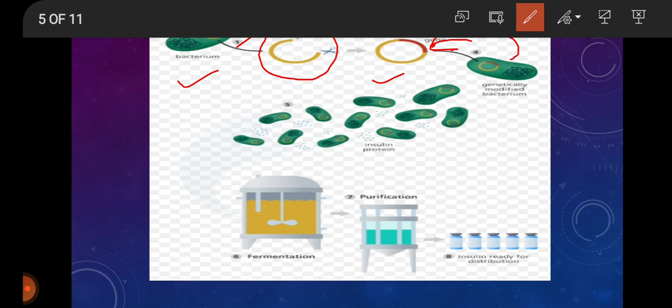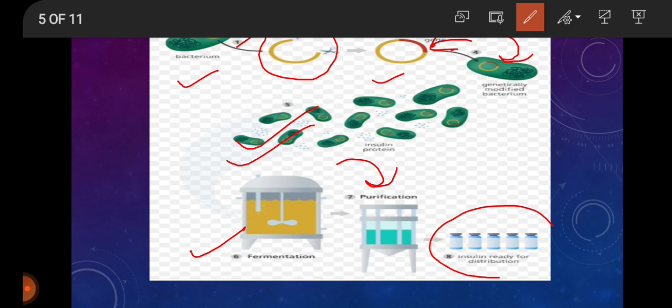After that, for the cloning process, it is introduced into the bacteria, and after that there is insulin protein production, and after that there is a fermentation process, purification of insulin, and the insulin is ready for distribution.